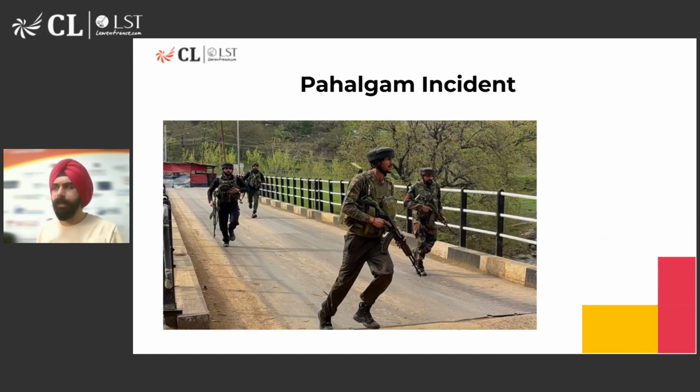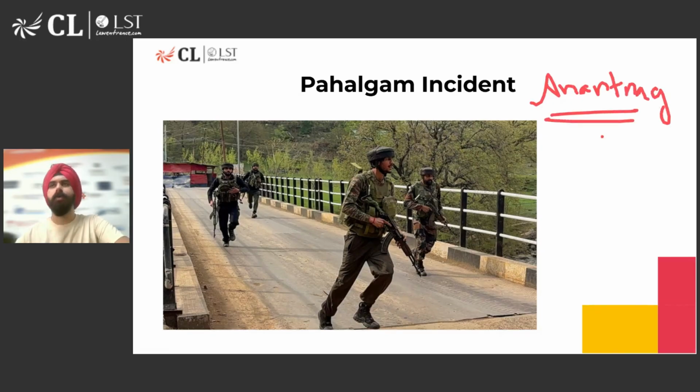So, when we talk about the Pahalgam incident, we all are aware that this happened a day ago in the Kashmir Valley, and the place where it happened was called Baisaran, which is a meadow area which is not accessible by road. So, you have to trek for an hour from a place called Pahalgam, which is a famous tourist spot in Kashmir. The district is called Anantnag.